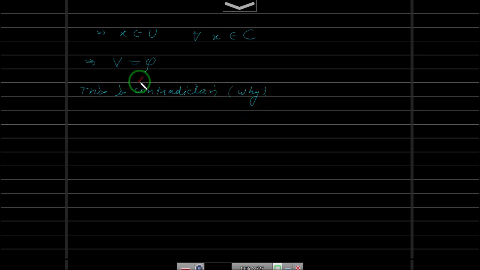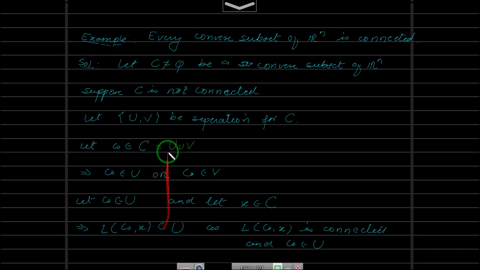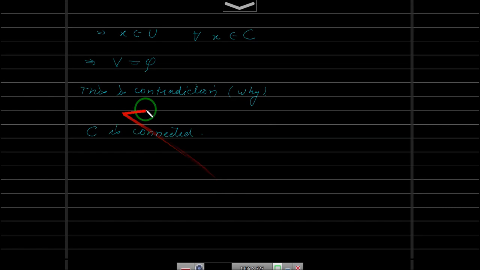Alright. So this contradiction suggests that C is connected. Because we assumed that C is not connected, did some analysis using some results, and then got a contradiction. This implies C is a connected subset of Rn. What is C? C is a convex subset of Rn. So what we proved is that any line segment is connected, and also a convex subset of Rn is connected. There is also something called path connected, which we will come to as we proceed. Also, let us prove one of the statements.